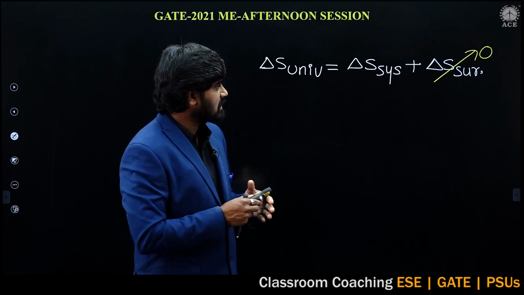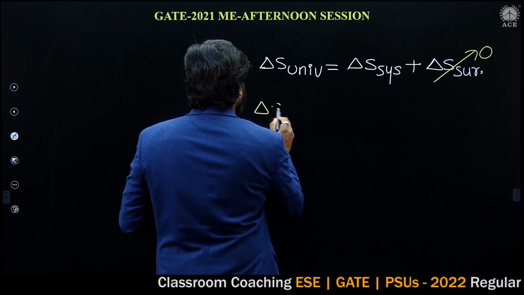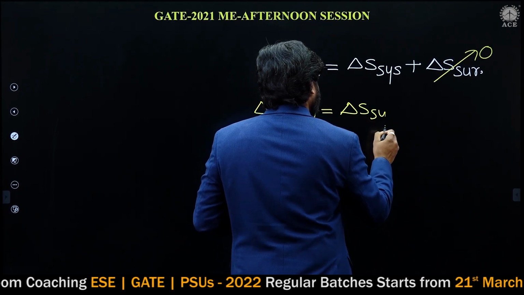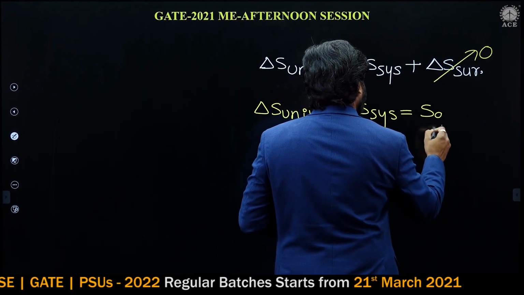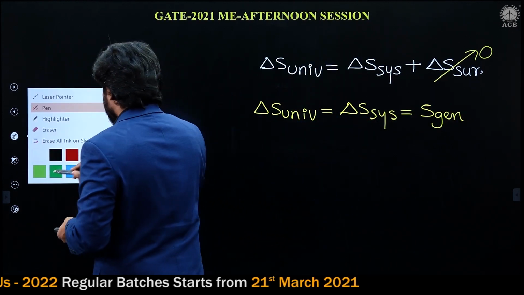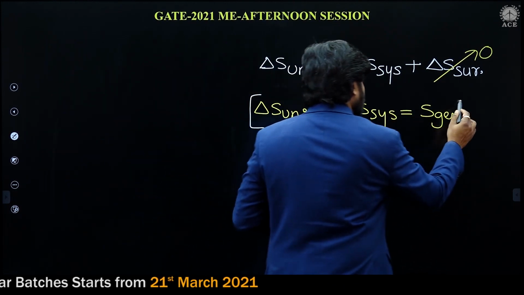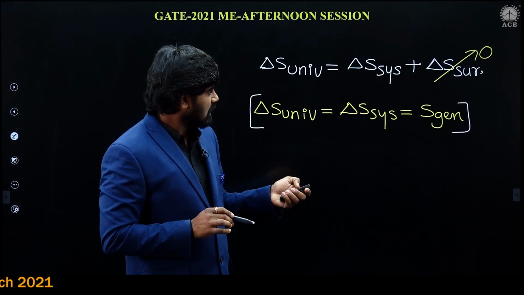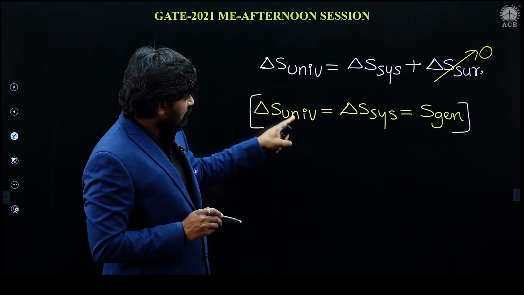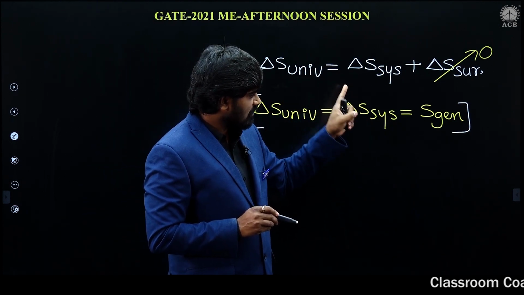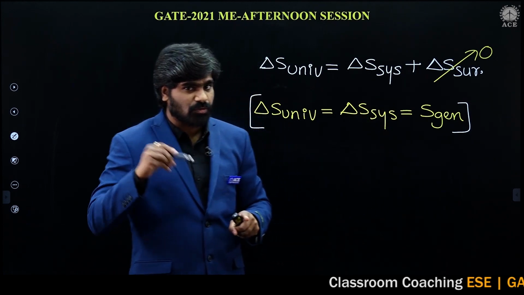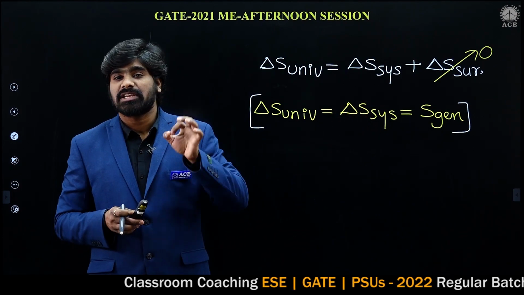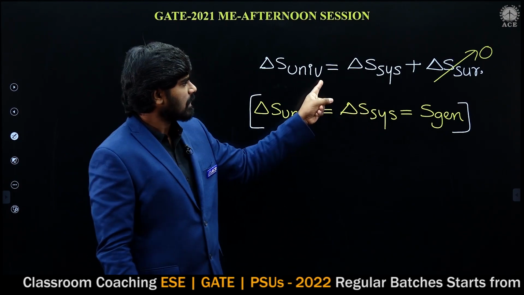The change of entropy of the universe is equal to the change of entropy of the system, which is equal to entropy generation, because it is an adiabatic process. In an adiabatic process, the change of entropy is nothing but entropy generation. So in this problem, the change of entropy of the universe, the change of entropy of the system, and entropy generation are all the same. Hope this is clear to you up to now. These things we already know very well.